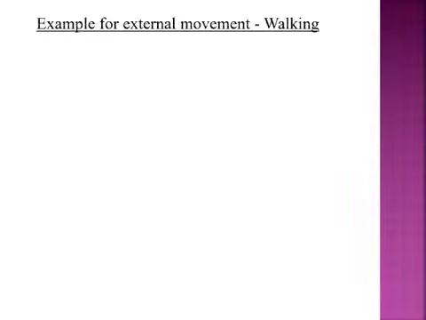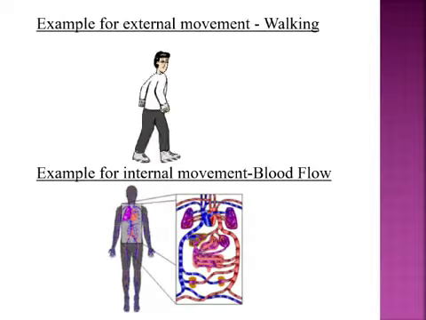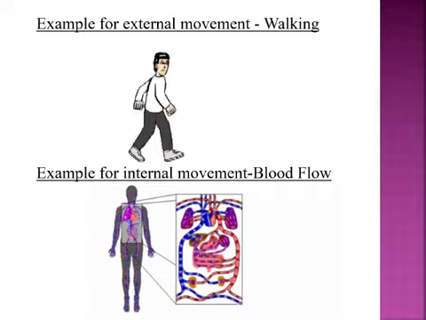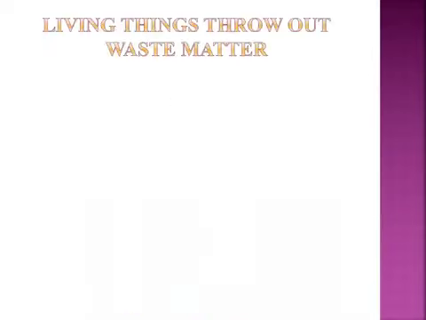Now we shall understand what is external movement and internal movement with an example. First one, example for external movement: walking. Here, the person is moving here and there, which shows external movement. Next, example for internal movement: blood flow. Here, our heart pumps blood to all parts of our body, which is inside the body, so it is called internal movement.